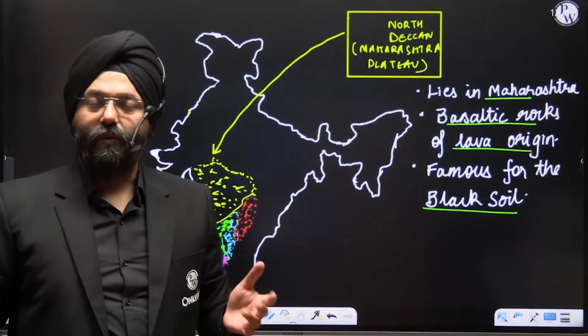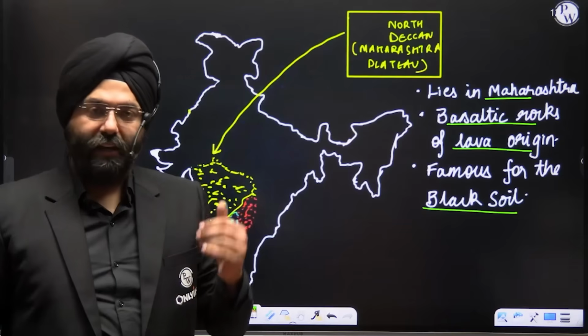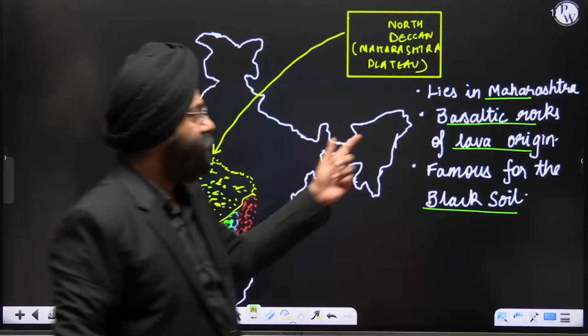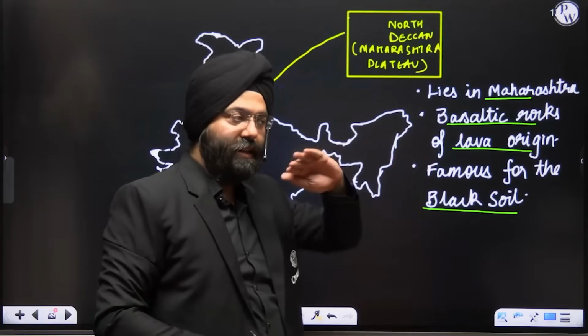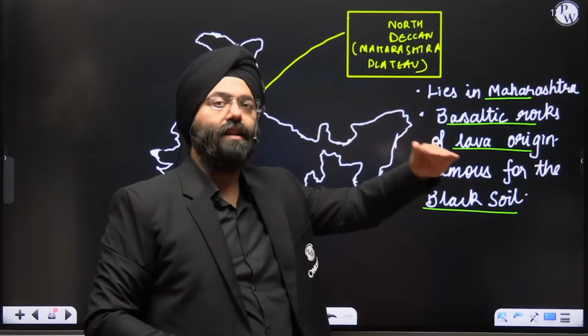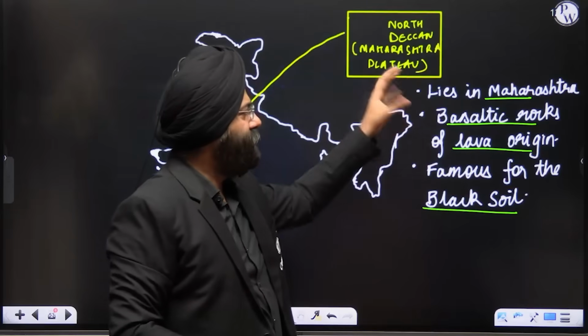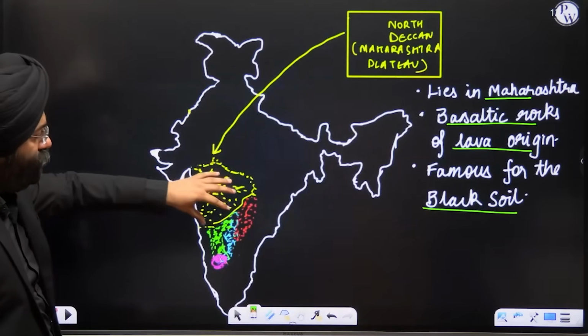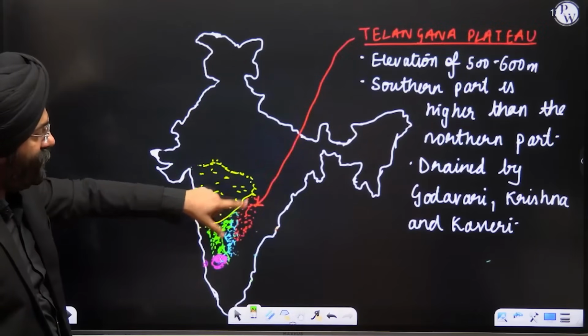Cretaceous period, with these volcanic eruptions that took place, led to basaltic structures or rocks being formed over here, and it is a step-like structure. That is why it is known as Deccan Trap also, right? So this is a basic detail that you should know with respect to the North Deccan Plateau. Let's move to the other part. Let's see the Telangana Plateau.